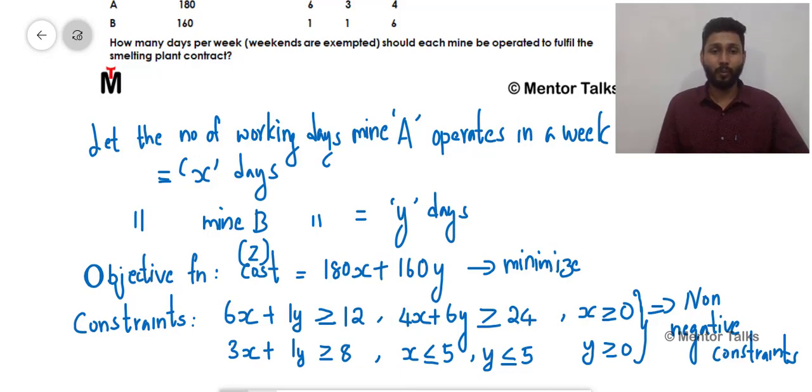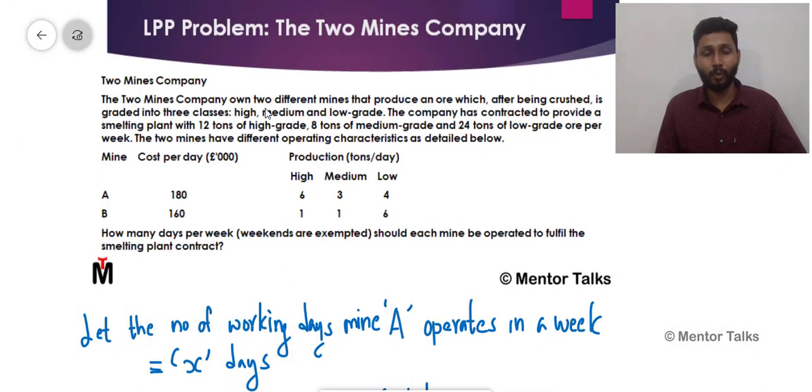So we will go through this question one more time, because some of you might have doubts. Here there is one company. This company owns 2 mines, mine A and mine B. We have assumed that mine A is operating for X days in a week and mine B is operating for Y days in a week. We are considering our objective function as a cost function, and we need to minimize it. For operating mine A, it requires 180 pounds per day. Mine A is working for X days, so 180X is the total cost for mine A. Mine B is working for Y days, so 160Y. So our cost function would be 180X plus 160Y.